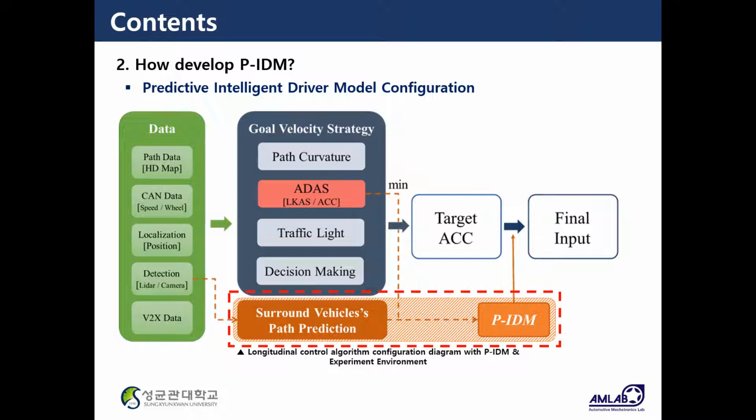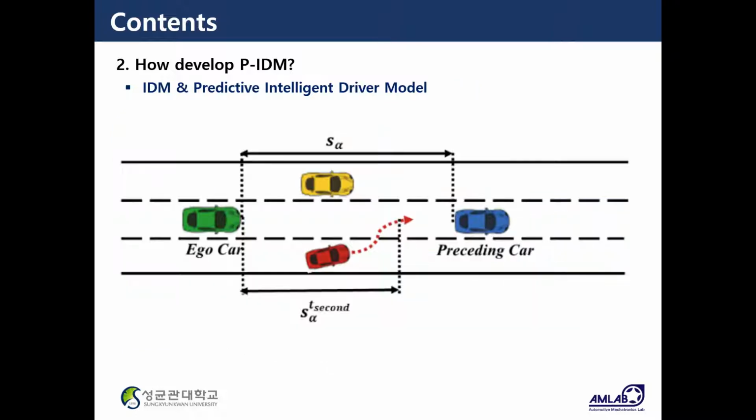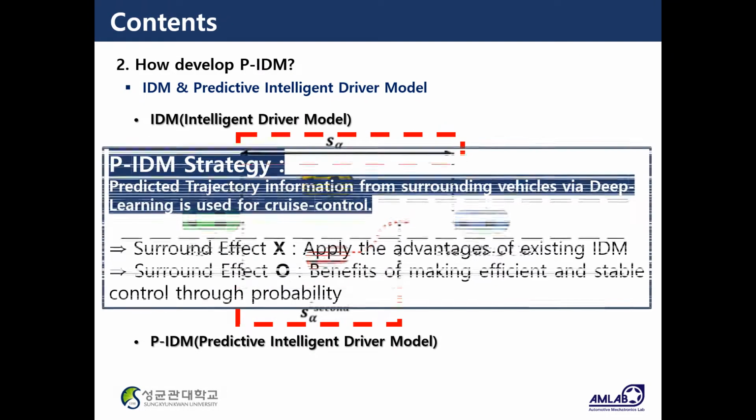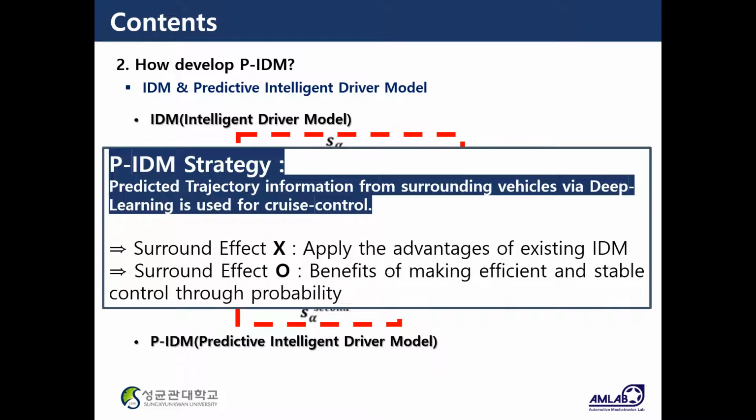Using the minimum as the final input value by comparing the calculated target acceleration with other existing target acceleration is the final proposed controller configuration. In this illustration, while the traditional IDM uses this information, the P-IDM will use this prediction information. Therefore, the strategy is as follows.